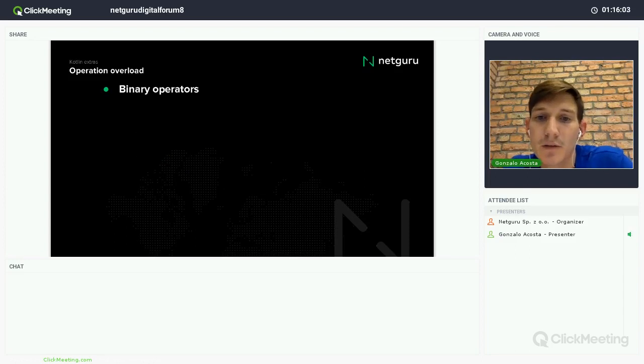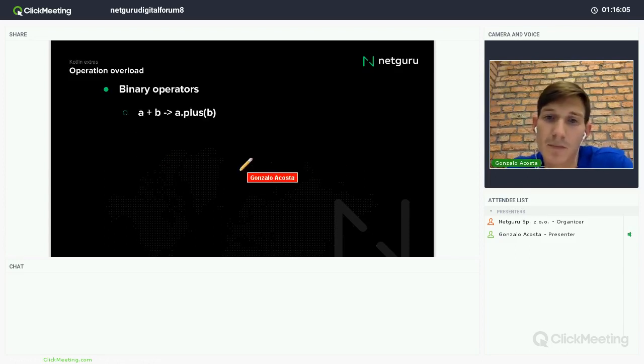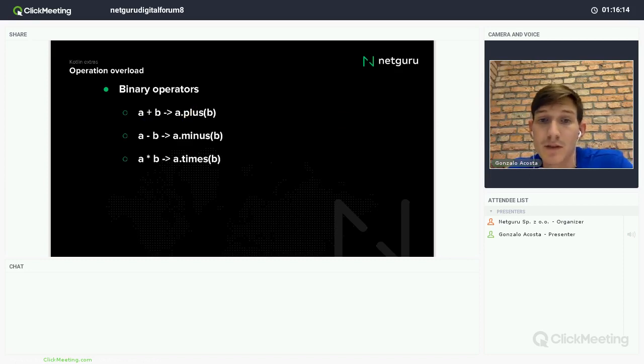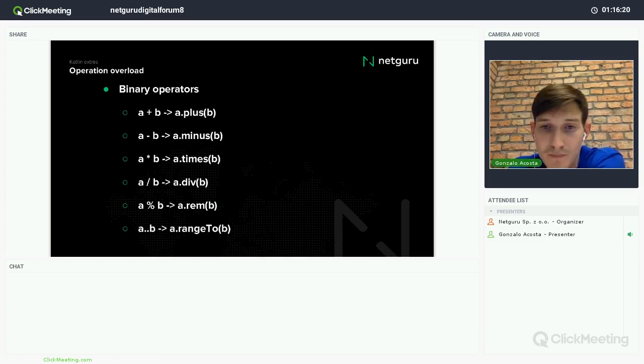Then we have the binary operators, which is the same. I have to override this operator, the plus, for using only the symbol plus, minus, times, div, and rem, and rangeTo for the range.